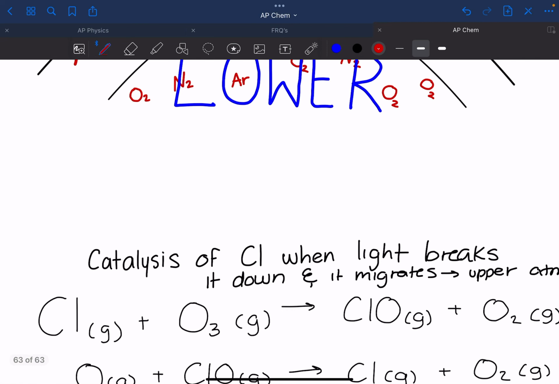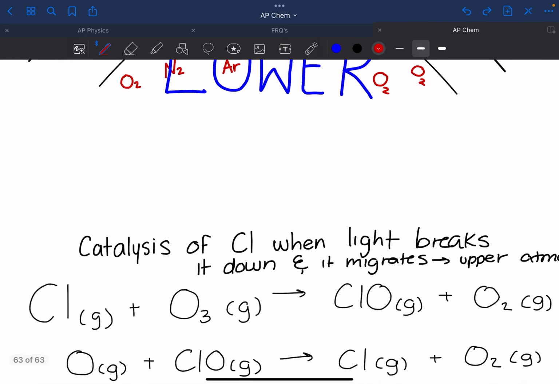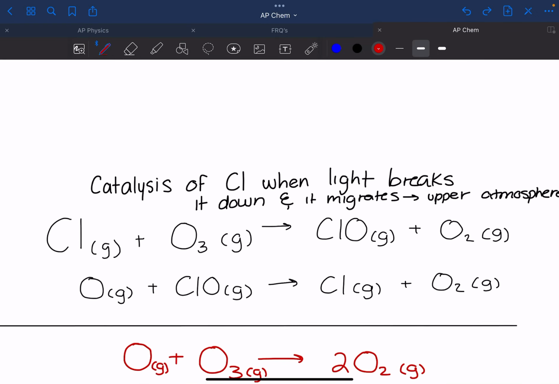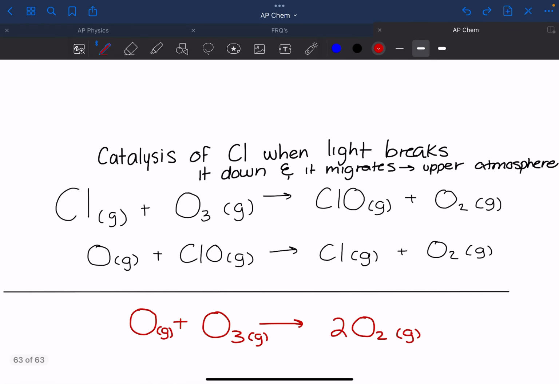So here we have chlorine acting as a catalyst, right? So chlorine will catalyze the decomposition of ozone, and catalyze means it'll speed up the reaction. And eventually, when we look at these reactions, we observe that the mixture and the reaction between this chlorine and O3, in the overall reaction, shows that O3 eventually turns into